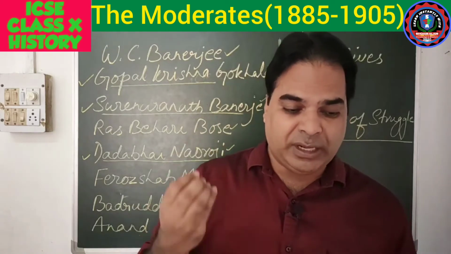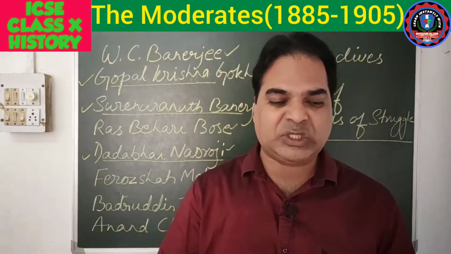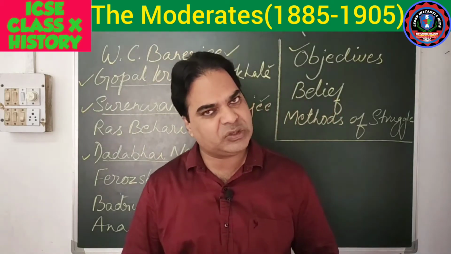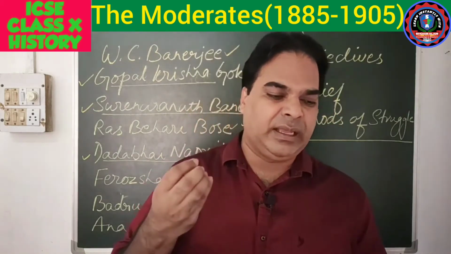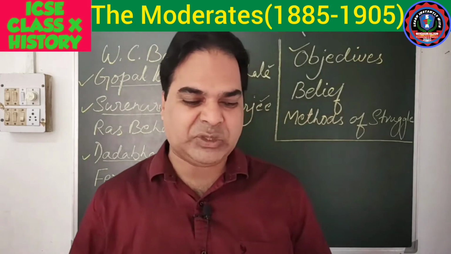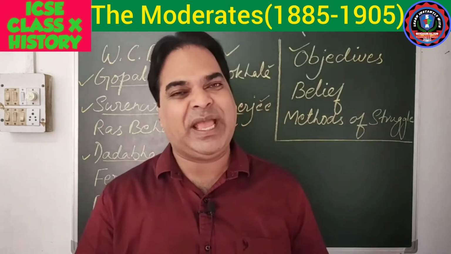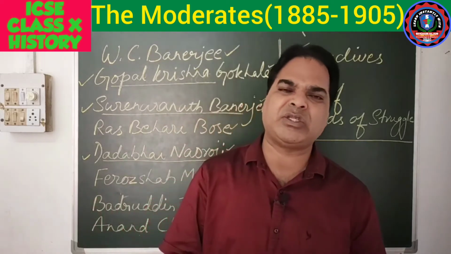They also demanded the protection of peasants against the cruelties and unjust demands of the zamindars. Then giving loans to the small scale industries, or to the peasants through agricultural banks. So these were the demands of the moderates.